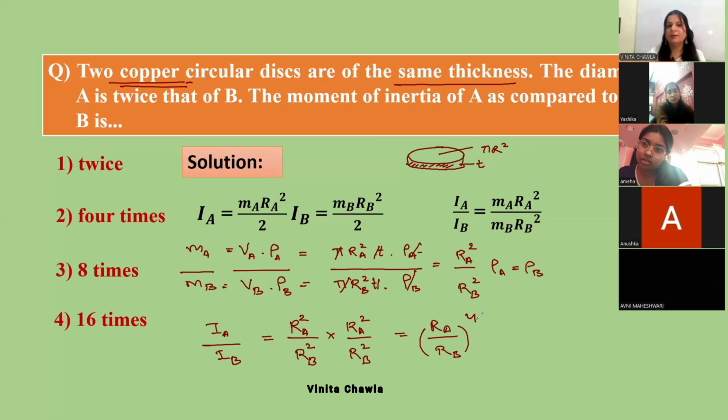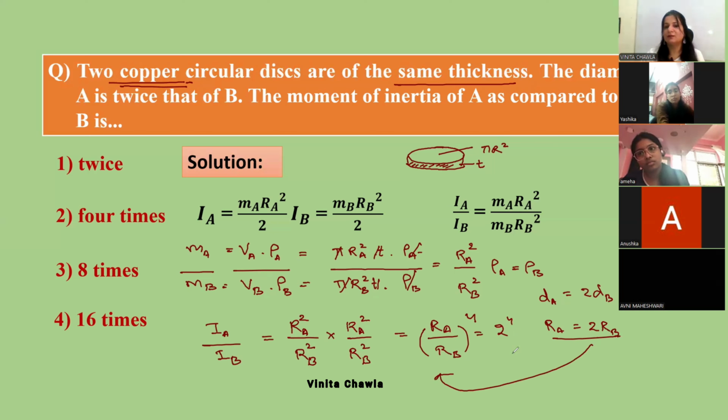Now diameters are given. Diameter of A is twice as that of B. Therefore radius of A is also double. Diameter is twice, so radius will also be twice. So we can write this as 2 raised to the power 4. If we put this relation here, we'll get 2 raised to the power 4. It is 16. Answer is 16 times.